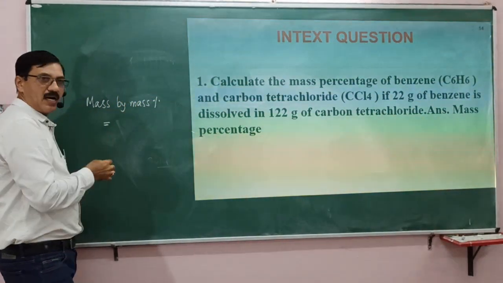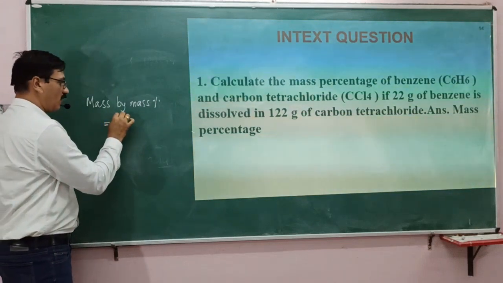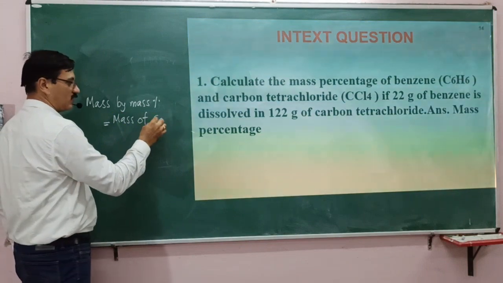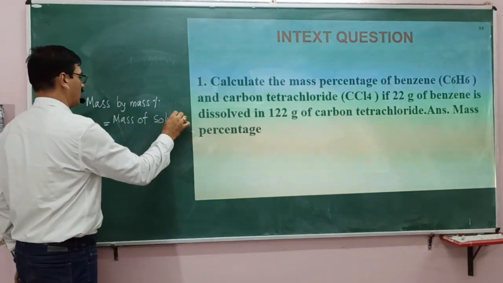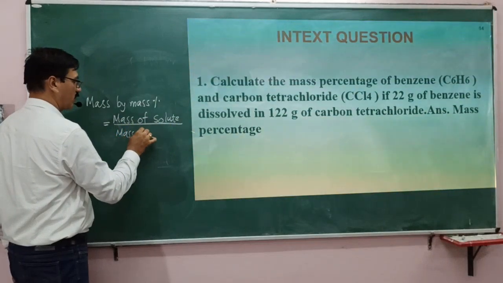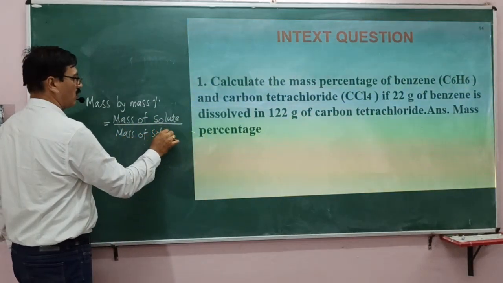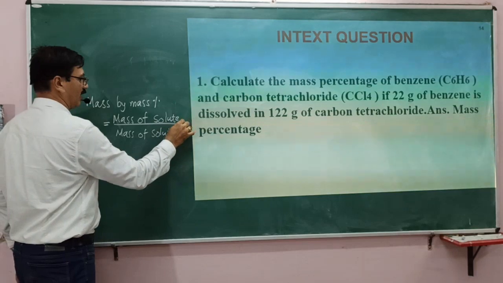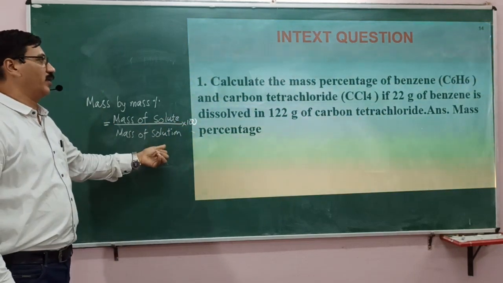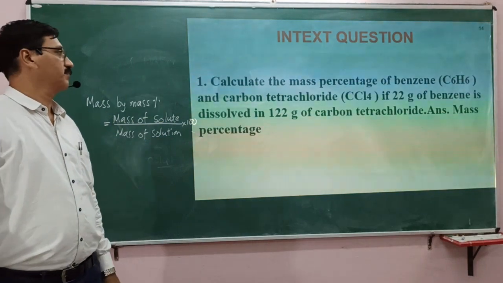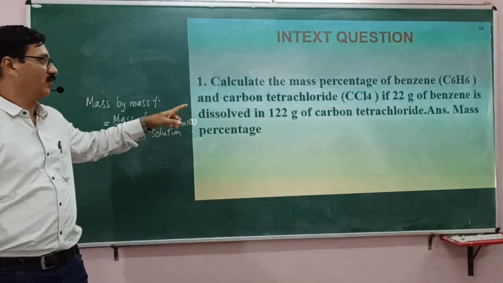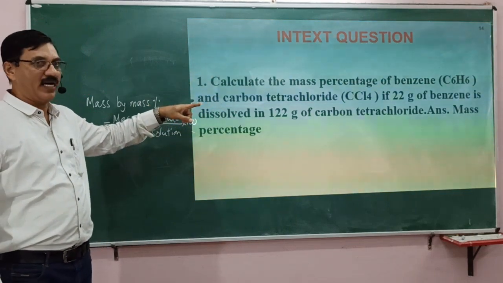This is given by mass of solute, or mass of one component, divided by mass of solution, into 100. Now you have to find out which is the solute and what is the mass of the solution. You have to find the mass percentage of benzene in carbon tetrachloride, so benzene is the solute.